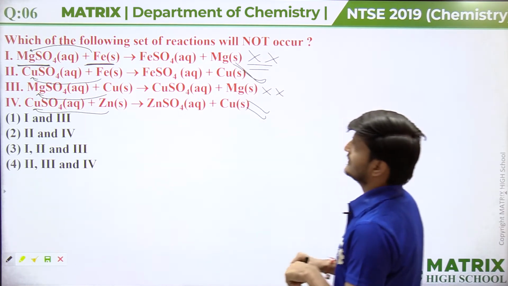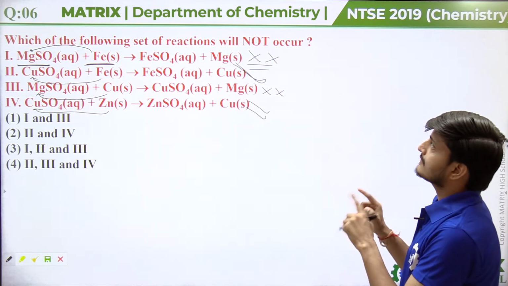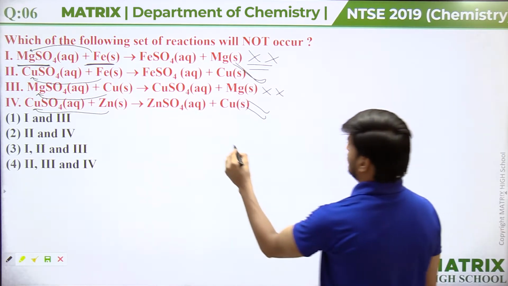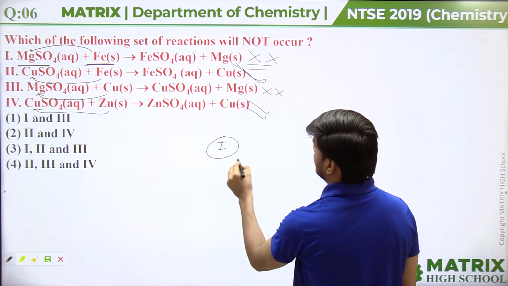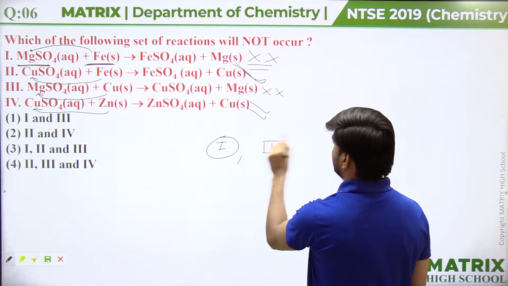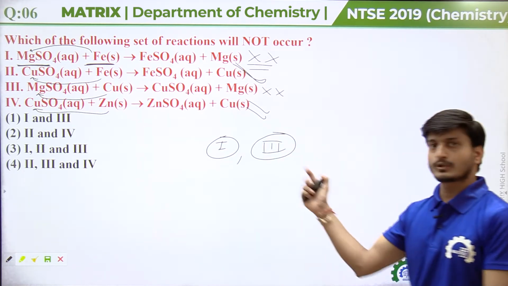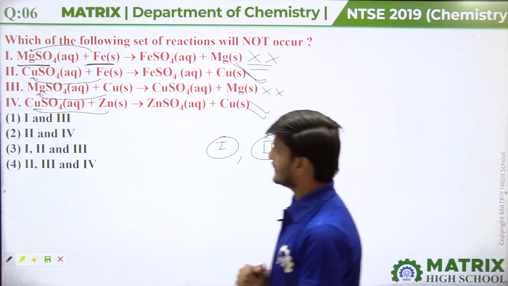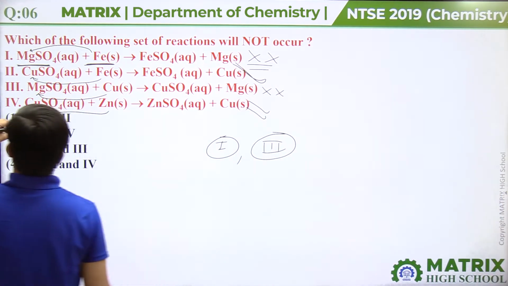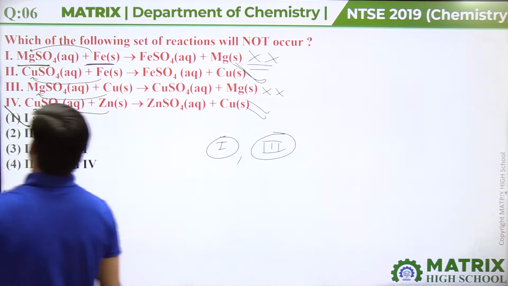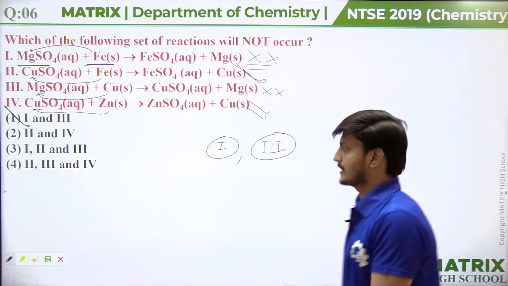So the question is, which of the following set of reactions will not occur? So first reaction will not occur and third reaction will not occur. Here these two reactions will not occur guys. So our correct option is first option. This is the correct option. Now coming to the next question.